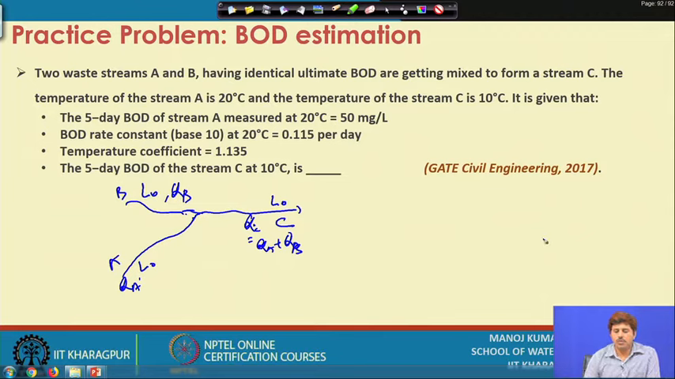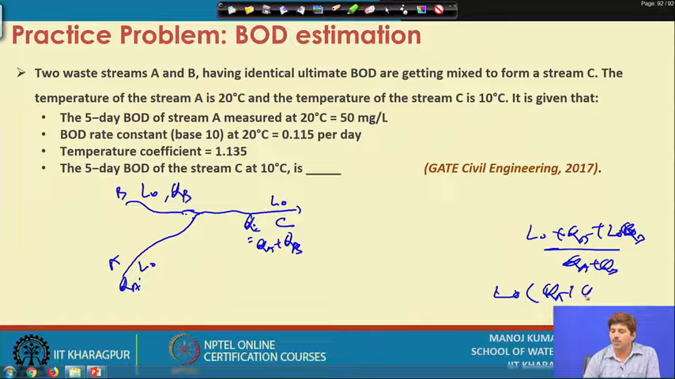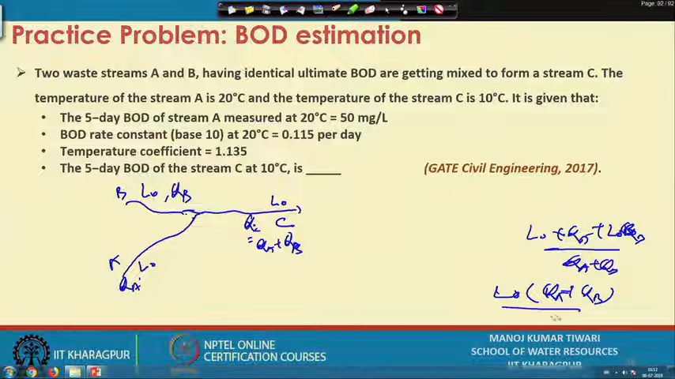So, because it is the same value, L0 into QA plus L0 into QB divided by QA plus QB. L0 is common from the top. So, this becomes L0 times QA plus QB divided by QA plus QB, which gets cancelled, equal to L0. Okay. So, that is the BOD over here.